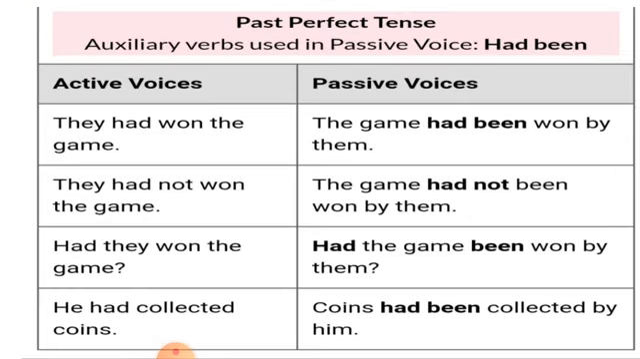Next tense is past perfect tense. Auxiliary verb used in passive voice is had been. For example, they had won the game. The game had been won by them. In negative sentence, they had not won the game. The game had not been won by them. In interrogative, had they won the game? Had the game been won by them?